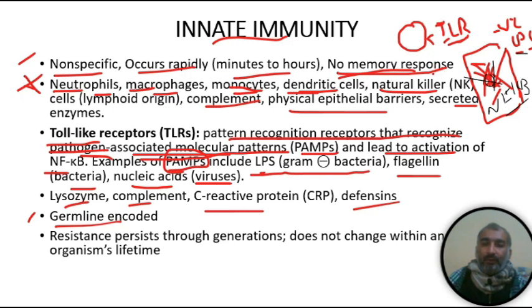So our immune system will not work, and the bacteria will produce a resistance, and that resistance will persist throughout the generations and does not change with the organism's lifetime. Maybe these bacteria will produce a capsule around themselves, so they produce a resistance against our body, or we can say against the drugs.